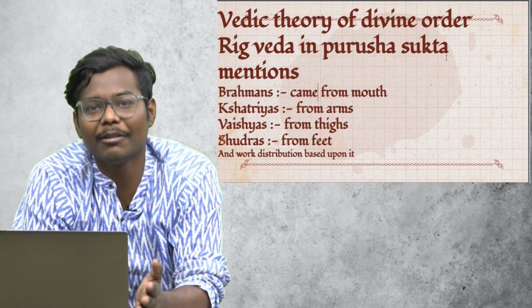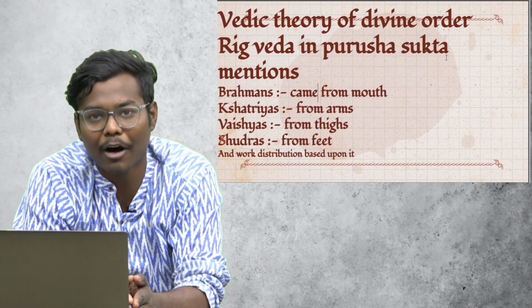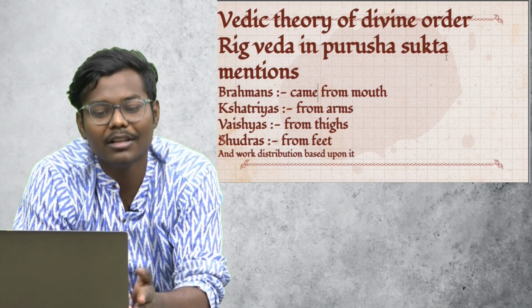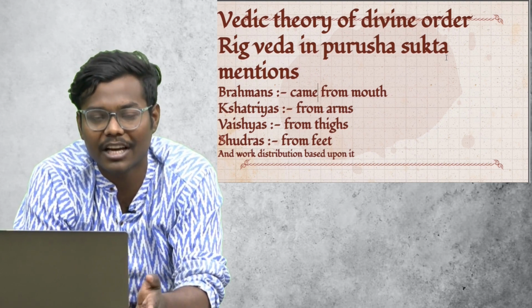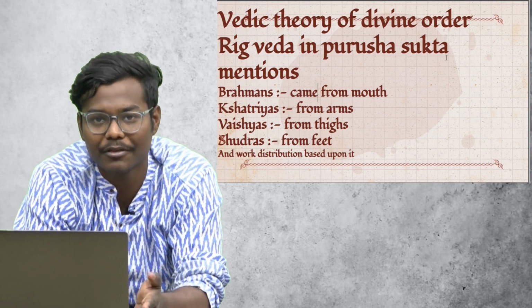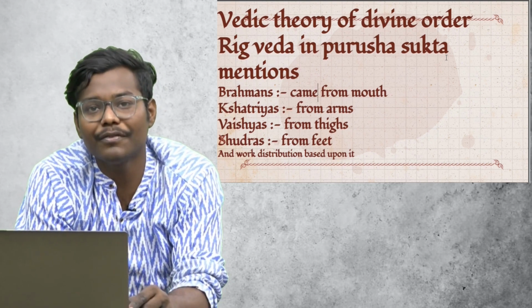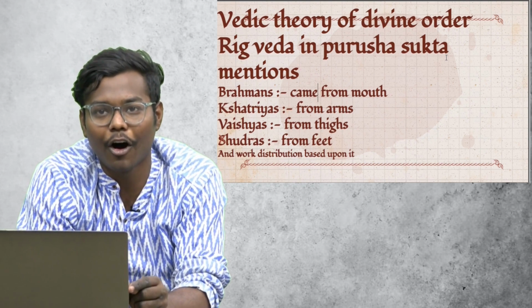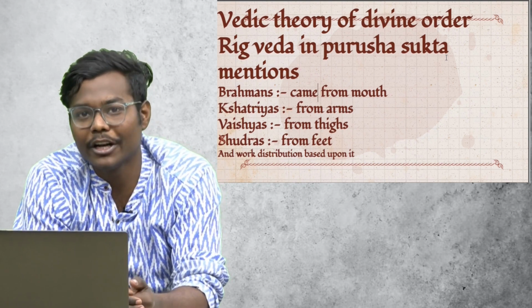So from where were they born? Brahmanas were born from the mouth of God, then Kshatriyas from the arms, Vaishyas from the thighs, and Shudras from the feet. And the occupations of all these Varnas were also classified accordingly.